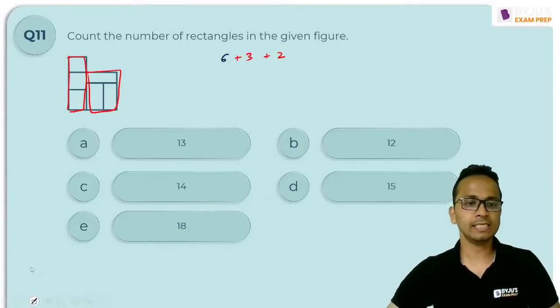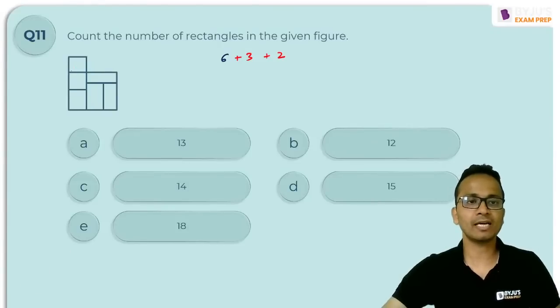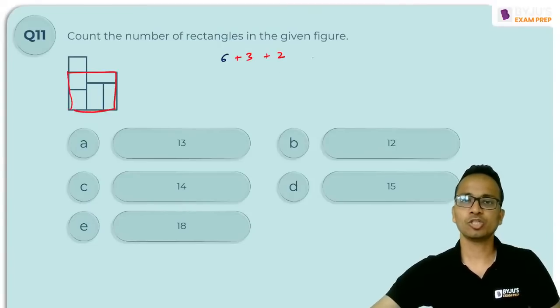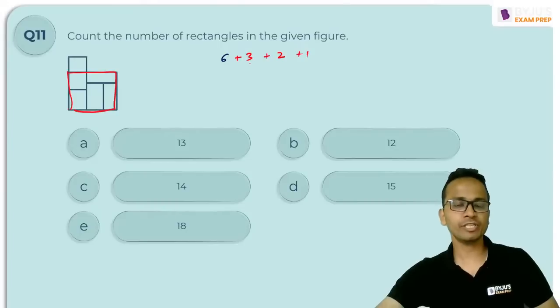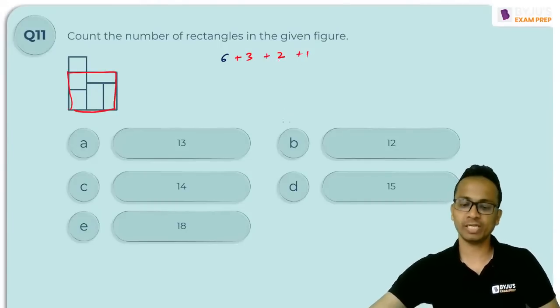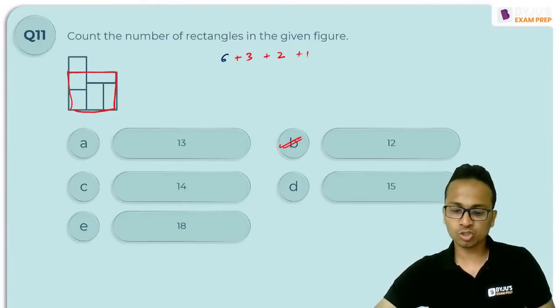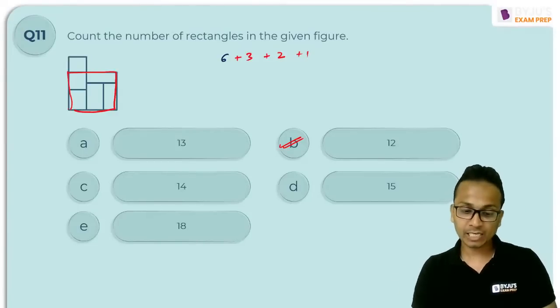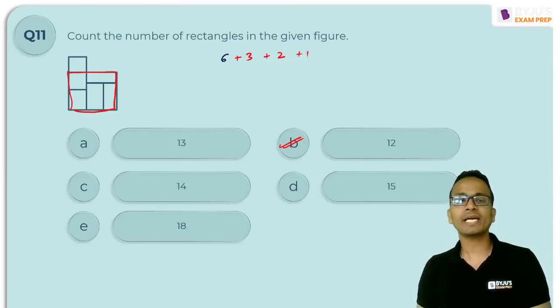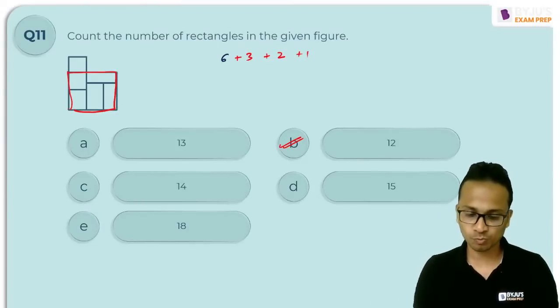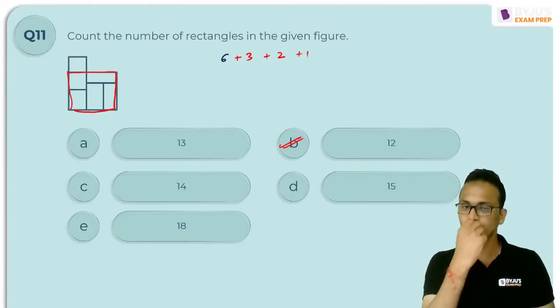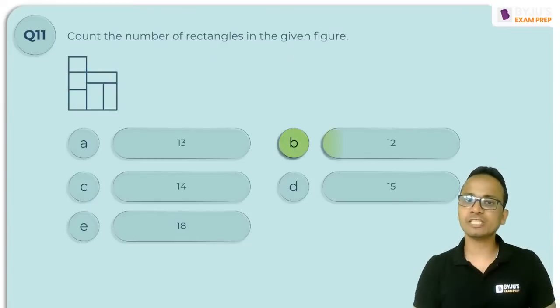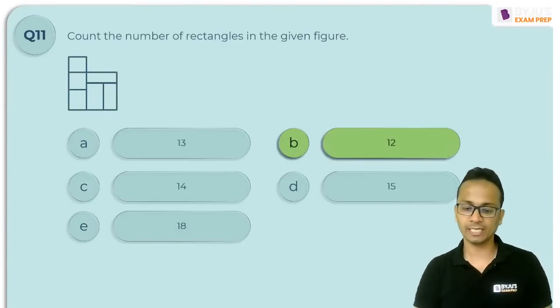And let's see, any other rectangle do we have? Yes, I can see one more, a bigger rectangle having 5. So this is another rectangle, so plus 1. So 6 plus 3 is 9, 9 plus 2 is 11, 11 plus 1 is 12. So I could see 12 rectangles in this, and that will be the answer. Yes, Krishna, every square is also a rectangle, but vice versa is not true. So option B, that is 12. Let's see if this is the answer. Yes, this is the correct answer.